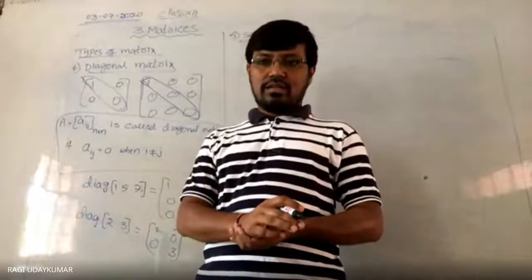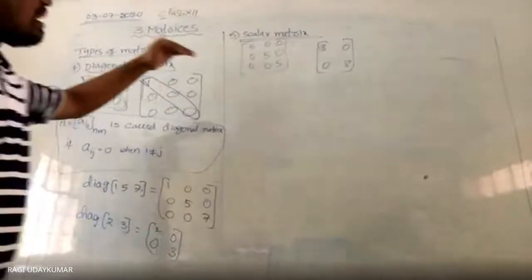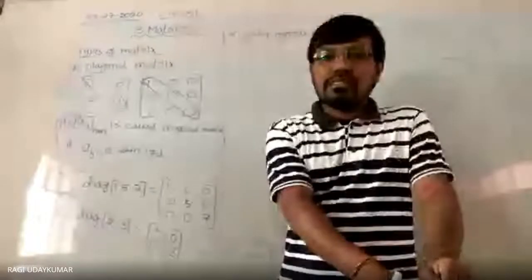समझ में आया? Any number. It can be any number. Suppose 1, suppose 5, 8, 8, then 0, then 0. ये भी एक scalar matrix है. Principal diagonal elements same होना चाहिए. Suppose, is every scalar matrix a diagonal matrix?